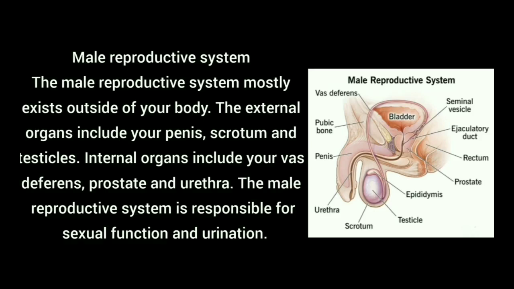The male reproductive system mostly exists outside of your body. The external organs include your penis, scrotum, and testicles. Internal organs include vasa deferens, prostate, and urethra. The male reproductive system is responsible for both sexual function and urination, but in females it is meant only for sexual function. In men, most of the reproductive system is on the external side, like penis, testicles, and scrotum, with internal organs like prostate, vasa deferens, and urethra.